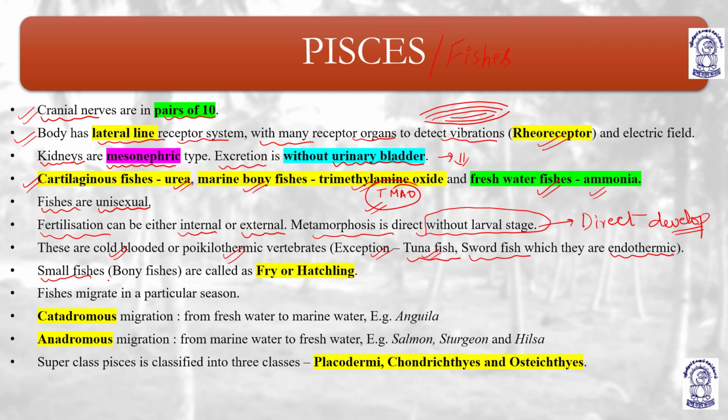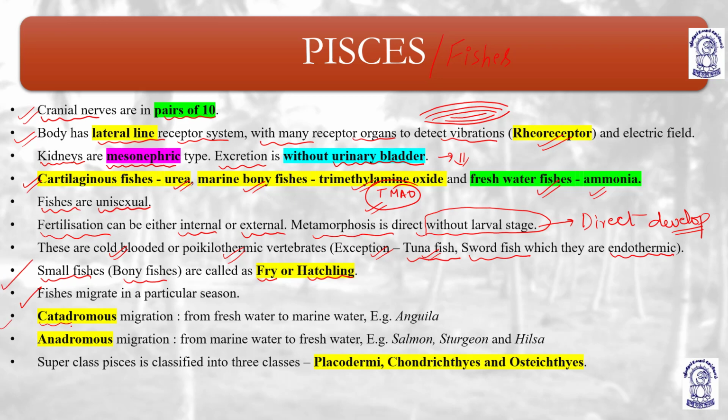Small bony fishes are called fry or hatchling. Small bony fishes are given a distinct category. Understood? Fishes migrate in a particular season. This is a very important movement for breeding, for reproduction, for laying eggs. That season helps them to move and adapt to different environments. So fishes migrate in a particular season.